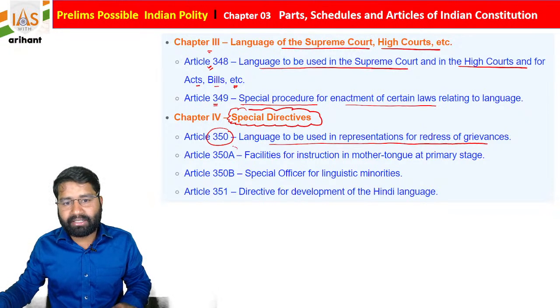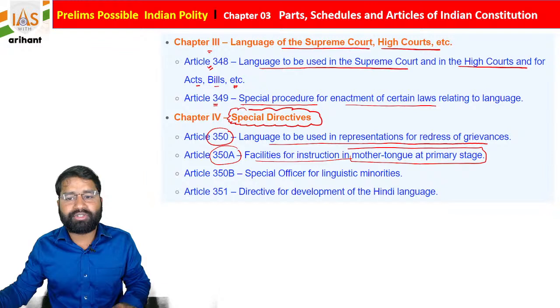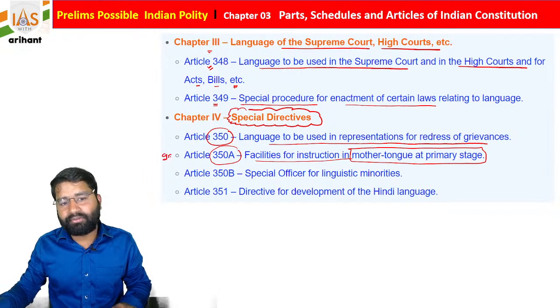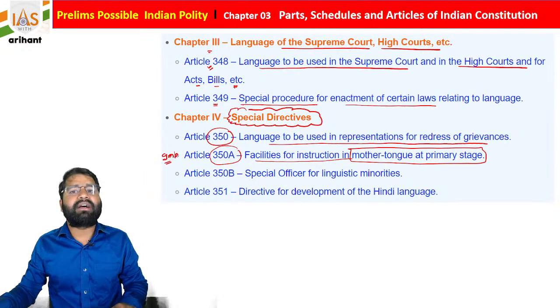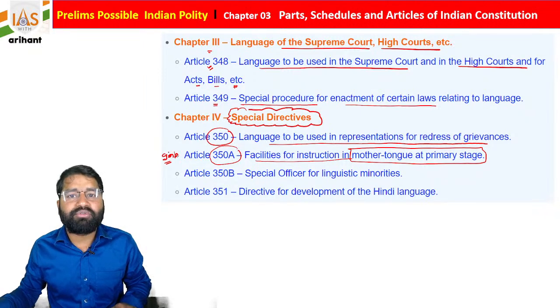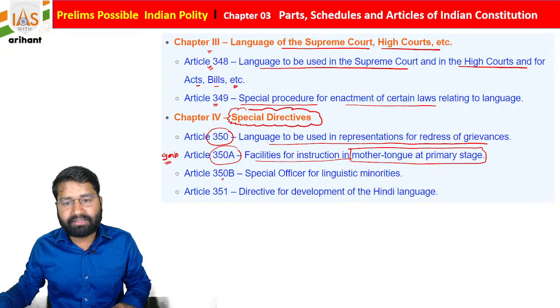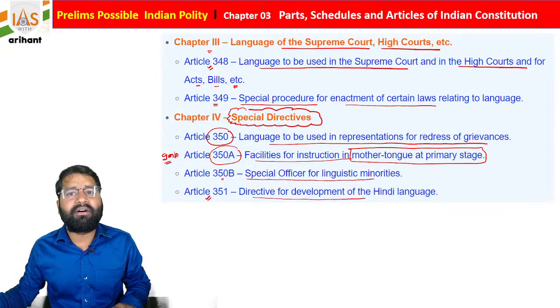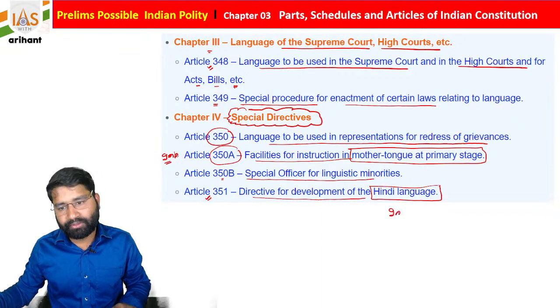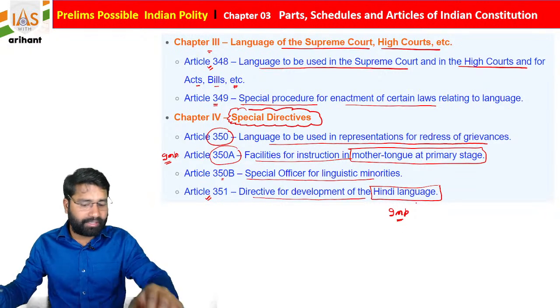Article 350 clause A, facilities for instruction in mother tongue at the primary stage, and this question is about the same. Once again I am telling you that these articles are important for you and you need to remember all. Article 350 clause B, a special officer for linguistic minority. Article 351 is about the directive for development of Hindi language. So this is also a question. So just try to remember for your examination, students.